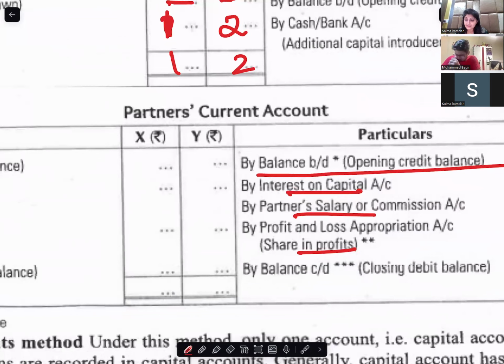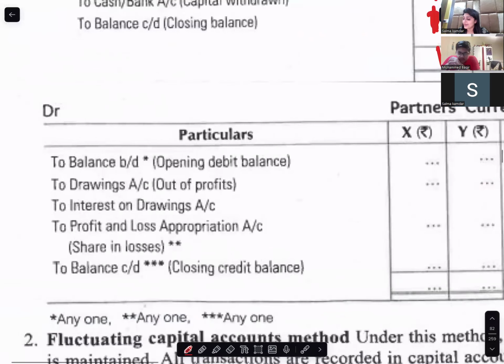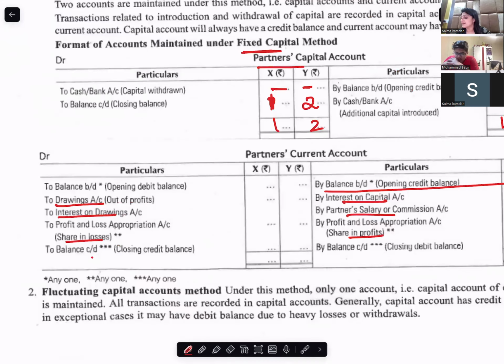In the same way, drawings, interest on drawings, and share in the losses will come in the current account. So the capital account will have only opening capital and closing capital. All the adjustments related to capital will come where? In the current account.